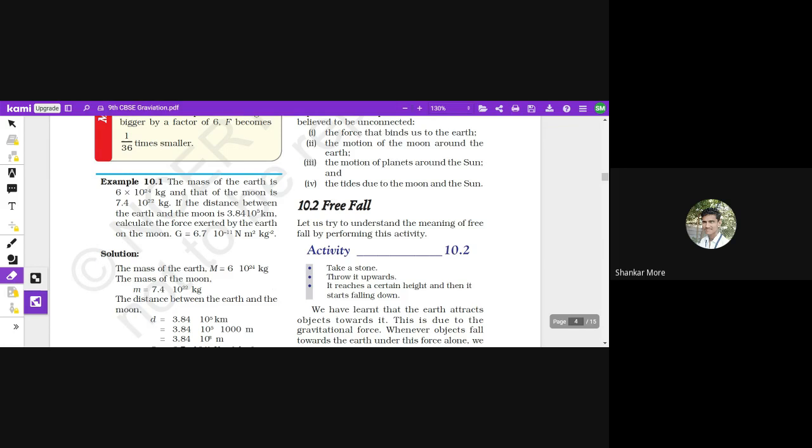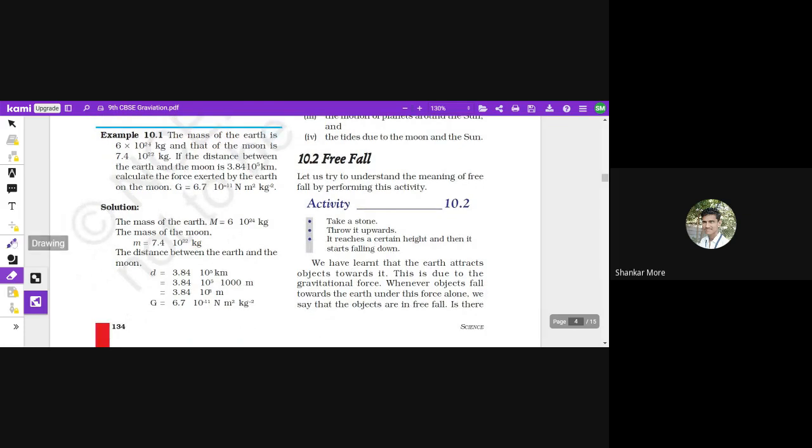We have a ready-made formula, and we have all the values that are necessary. We just have to put them in. Capital M is the mass of Earth, that is 6 into 10 raised to the power 24 kg. Here the into symbol should be there, but maybe because of a print mistake it has not been printed. I hope you understand that. And the mass of the Moon is also given here. Small m is equal to 7.4 into 10 raised to the power 22 kg.